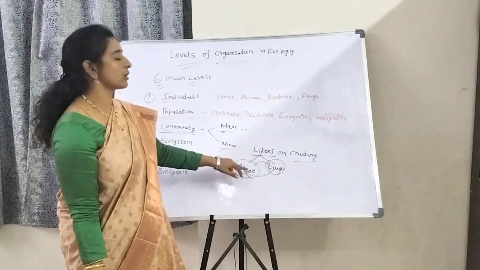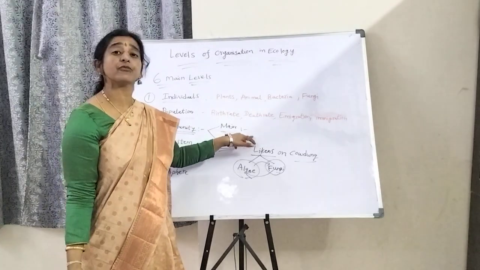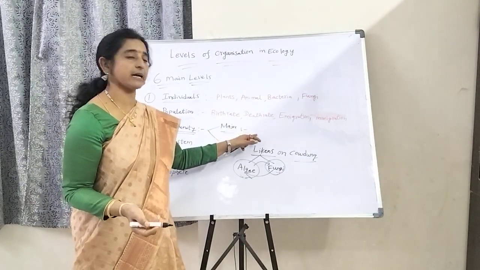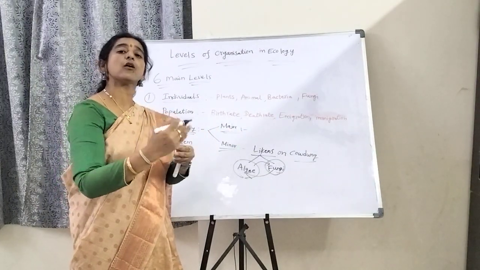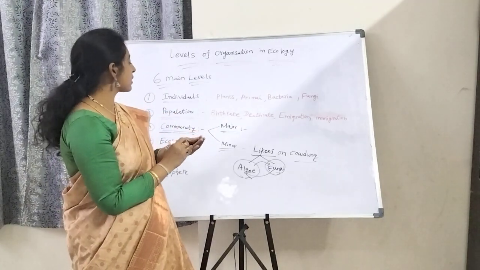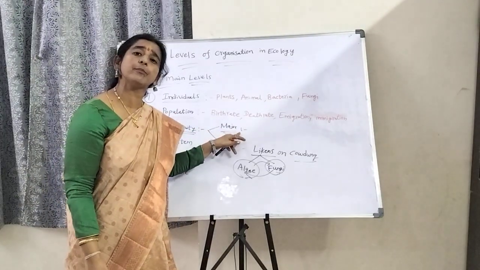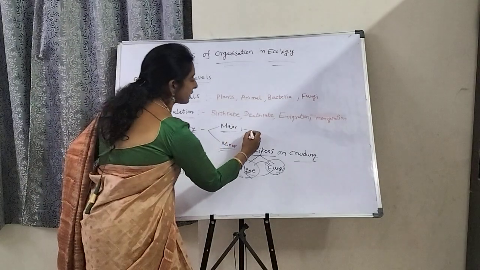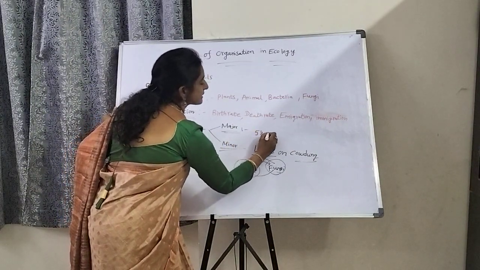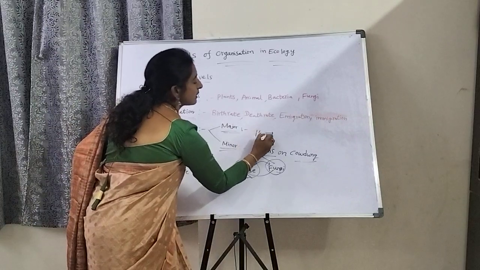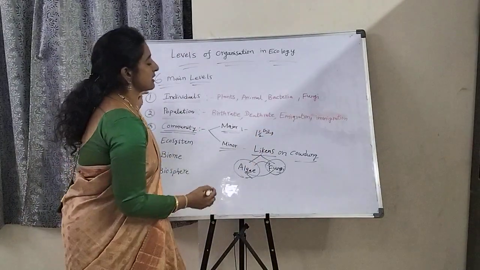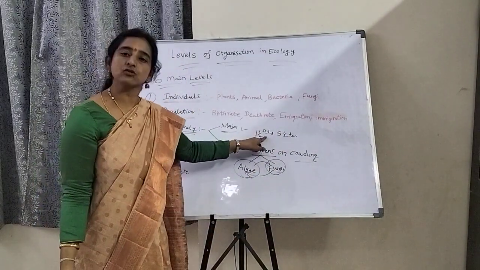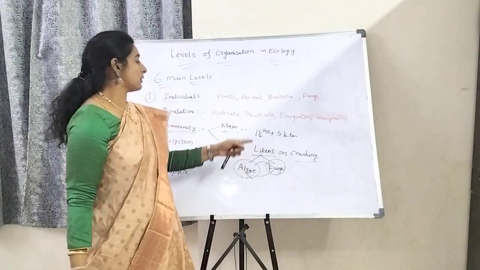But in a forest there are different types of big trees, shrubs and herbs, and they are dependent on each other. Take the soil, for example. In 1.5 inch of soil there are tons of microorganisms present, which are very useful to the soil.